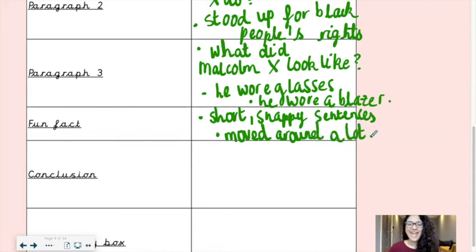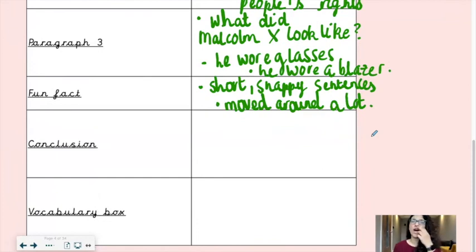There we go. And then your conclusion. Now, I think that a conclusion of a non-chronological report should summarize the report. It should tell you what you've just read about. So now you know all about Malcolm X's early life. Now you know who Malcolm X was and what he did.